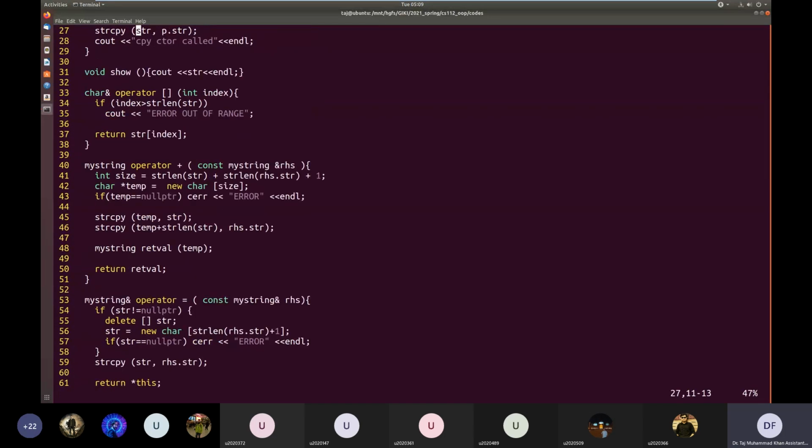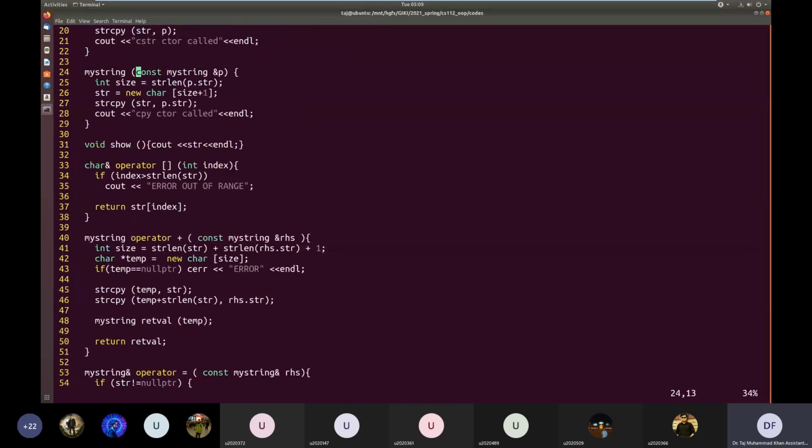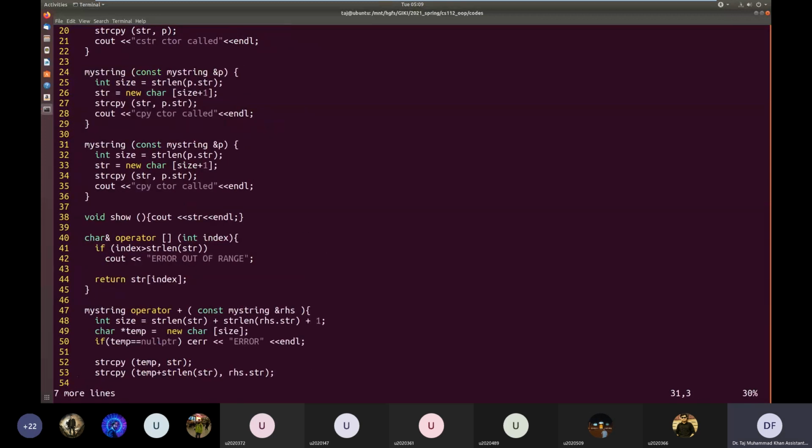This is a copy constructor, and to define it as a move constructor, instead of a normal reference we make it an R value reference. So whenever a new object is constructed not from a normal object but from an R value object, this move constructor will be called.